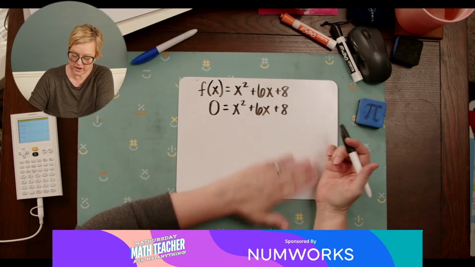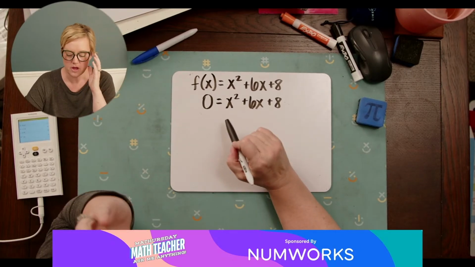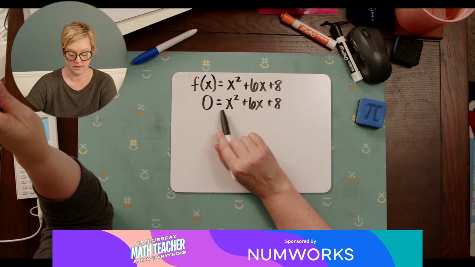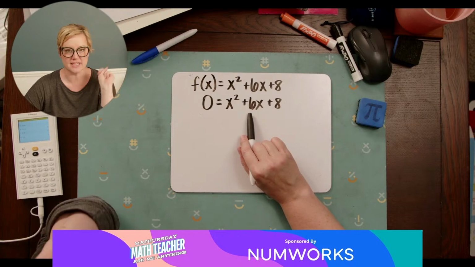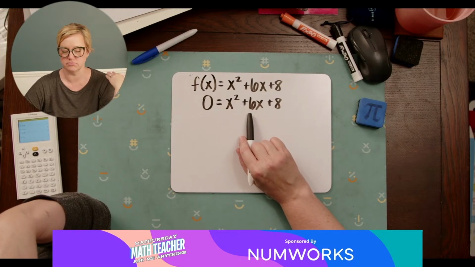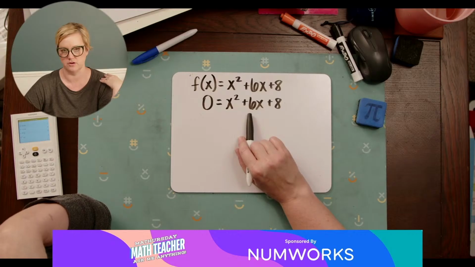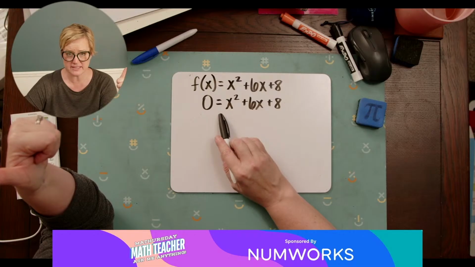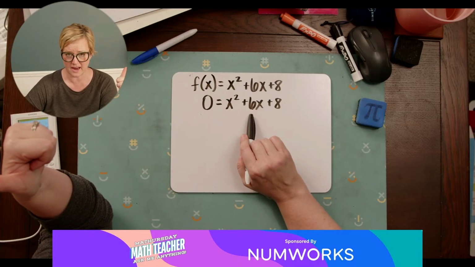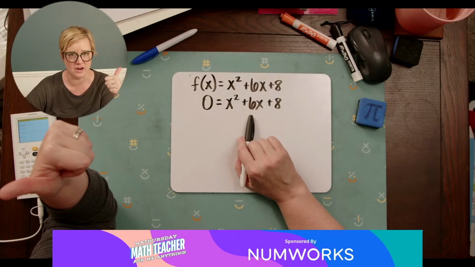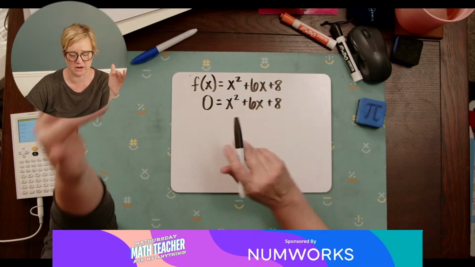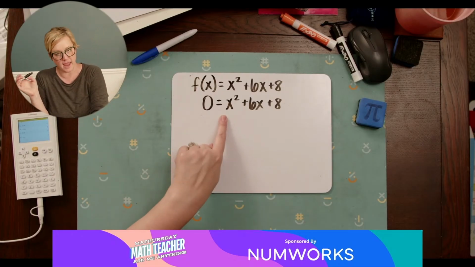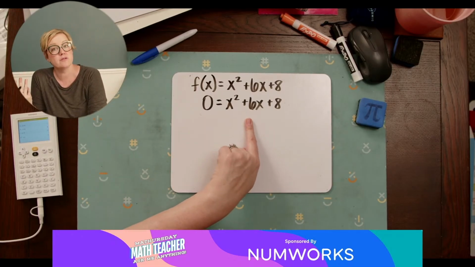Completing the square is when you look at this. Now, I don't mess with completing the square unless A is 1 and B is even. If it doesn't meet those requirements, don't complete the square. It's way more trouble than it's worth. If you can't factor it and A is not 1 and B is not even, just go to quadratic formula. Just cut your losses. It'll work. It's fine. But in this case, A is 1 and B is even, so I can complete the square.